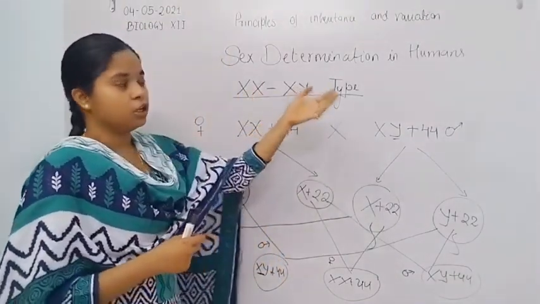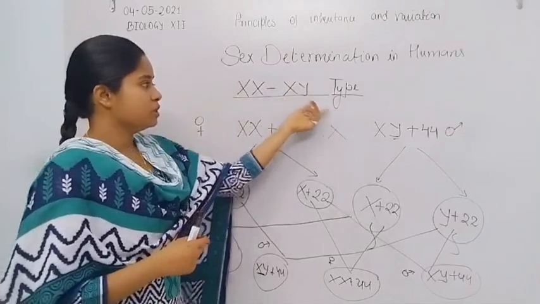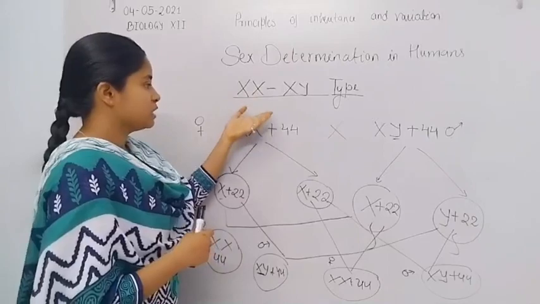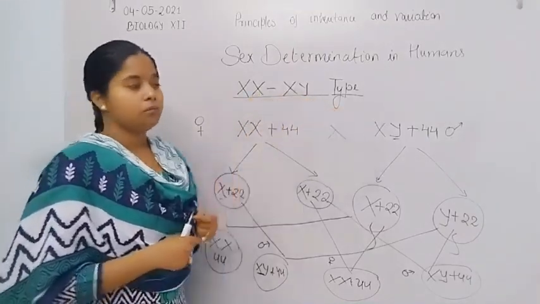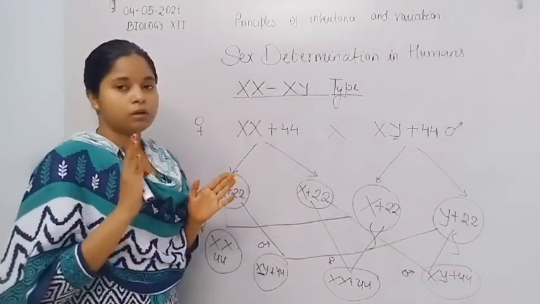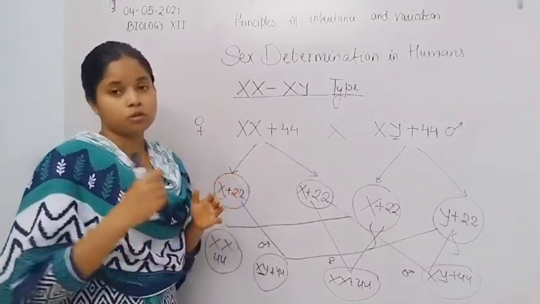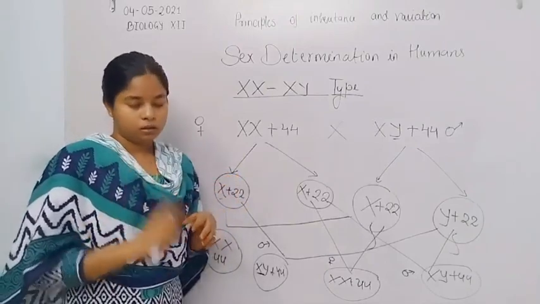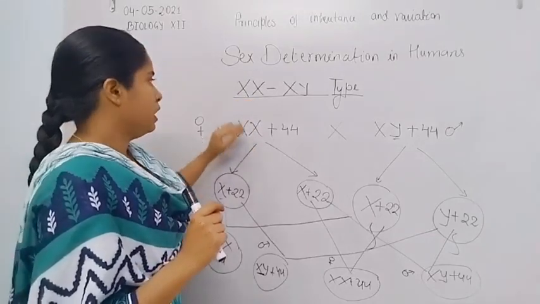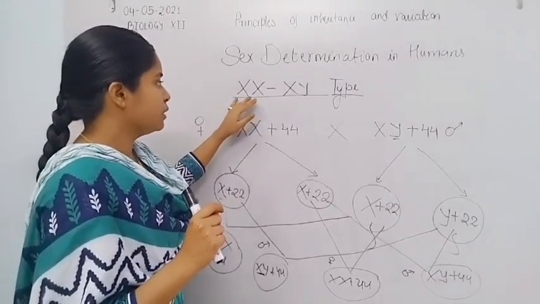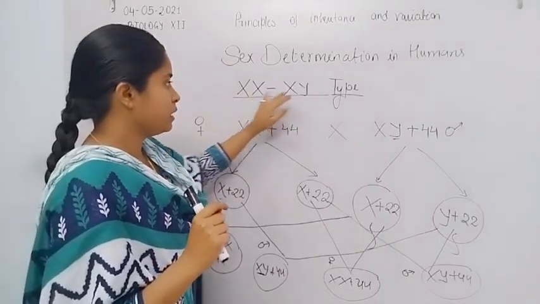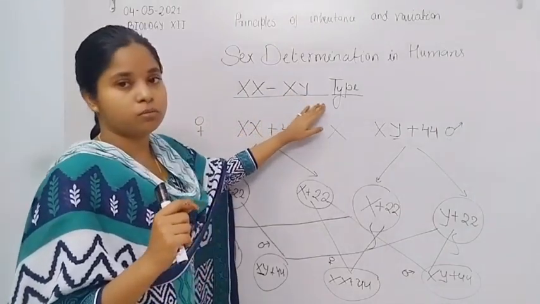Now come to the next, sex determination in humans. Sex determination in humans is XX-XY type, in which XX represents the female and XY represents the male. There are 23 pairs of chromosomes, of which 22 are autosomes or somatic chromosomes, and one pair is the sex chromosome. Female is homogametic because XX chromosomes are present, and male is heterogametic because XY chromosomes are present.